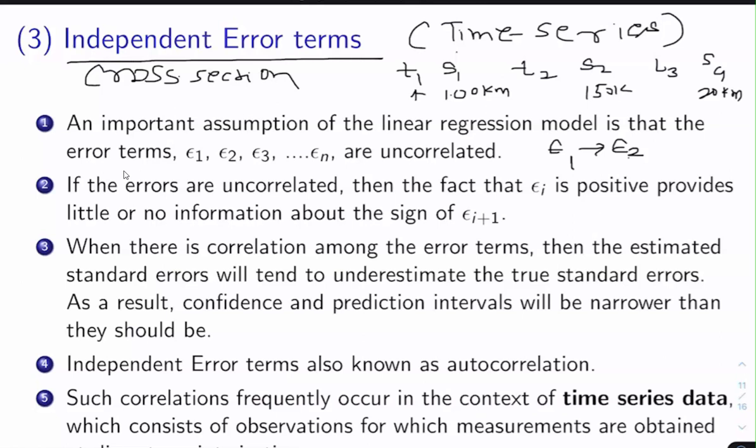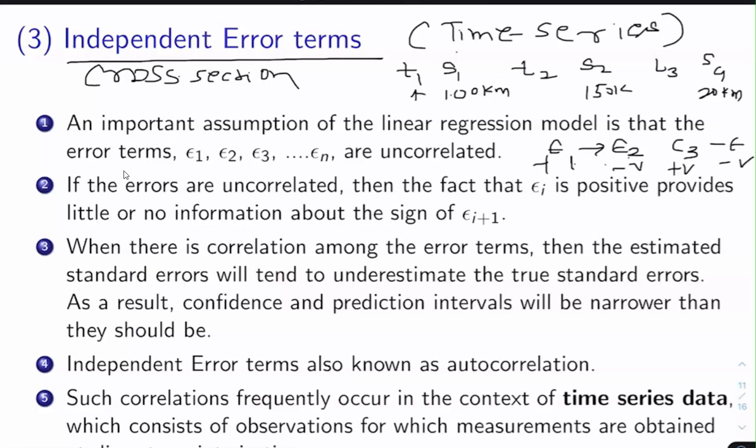But if the error is positive, then it comes as negative, then error 3 is positive, then error 4 is negative. If such fluctuations are there and the first error term is giving an indication of the sign of the next error term, then it means that the error terms are not independent.